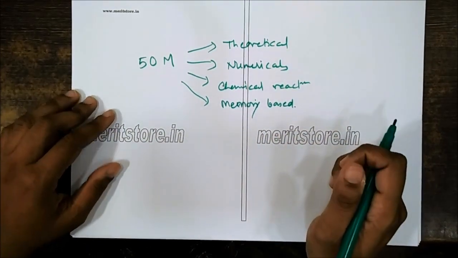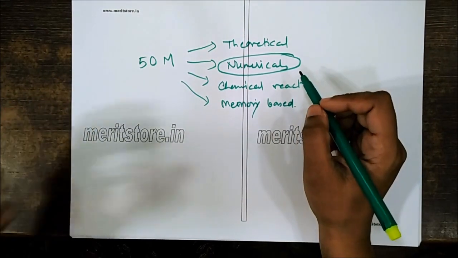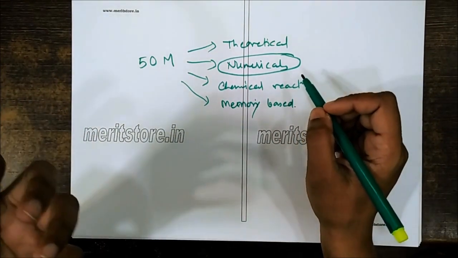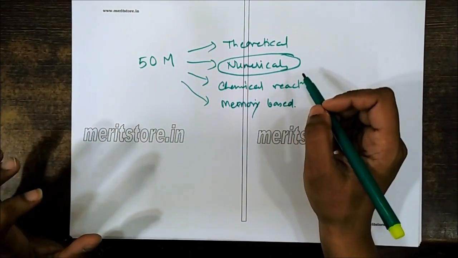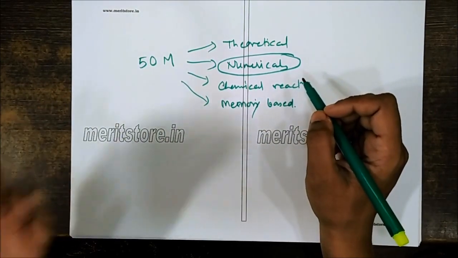If you talk about it, the time-consuming questions are the numerical ones, where it takes time to immediately recollect the formula for that particular numerical, as well as to do the calculation.